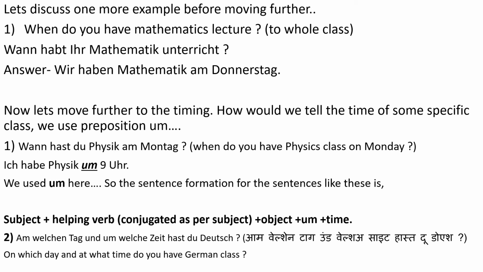So how would I say? Ich habe Physik 9 Uhr. Uhr means o'clock, and we use it to tell the time. So the sentence formation will be subject plus helping verb, conjugated according to the subject, then the object, then at the end the timing we want to tell.